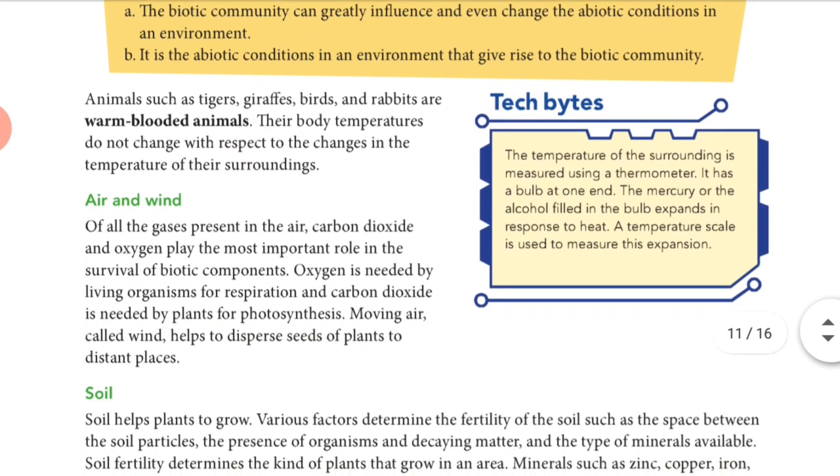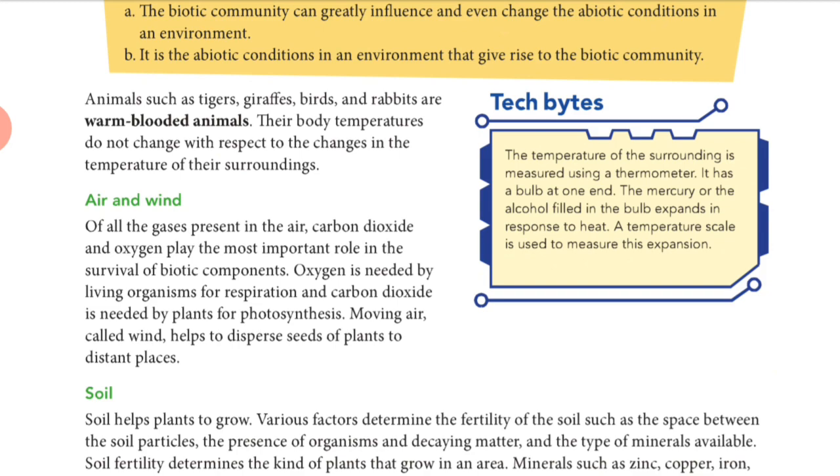Now, what is the meaning of warm blooded animals? The animals whose body temperature does not change with the change of temperature, right? As temperature increases or decreases, few animals' body temperature does not change. These types of animals are called warm blooded animals.